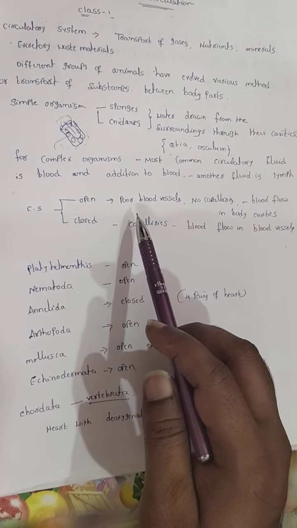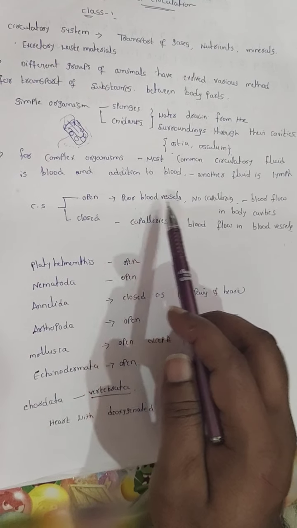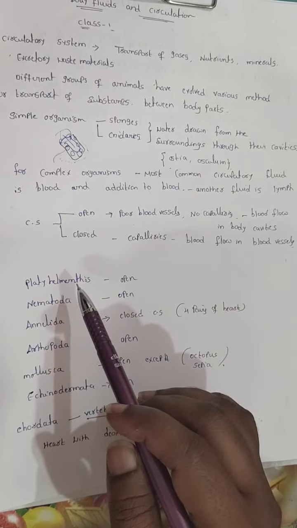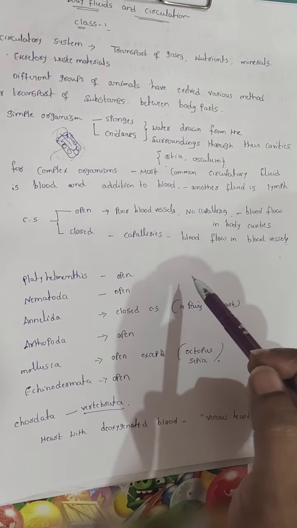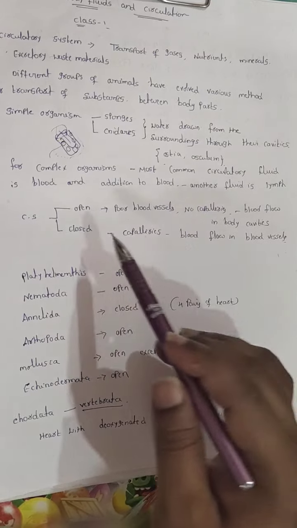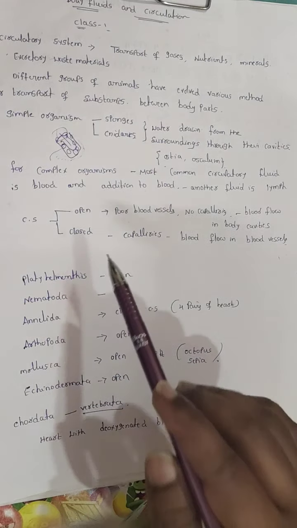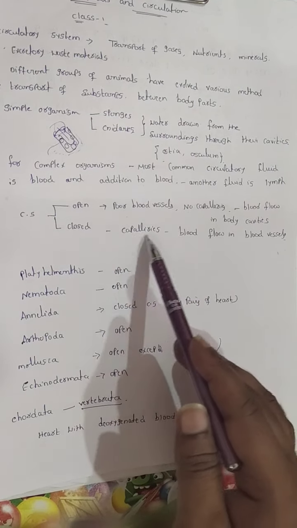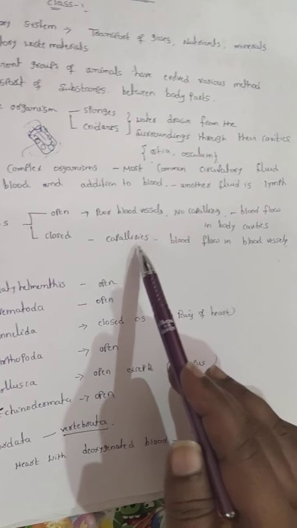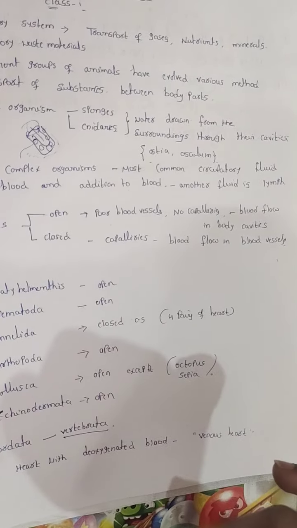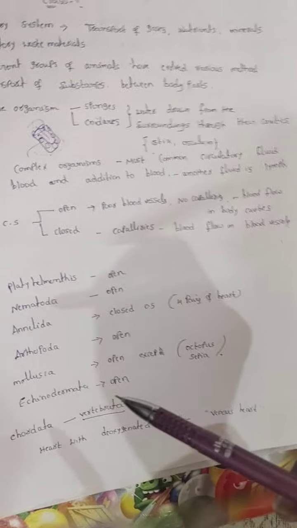In the open circulatory system, there are poor blood vessels and no blood capillaries. That's why the blood flows into the body cavities. That type of circulatory system is called an open circulatory system. A closed circulatory system compulsorily has blood vessels and capillaries. The blood flows within the blood vessels. That is called a closed circulatory system.